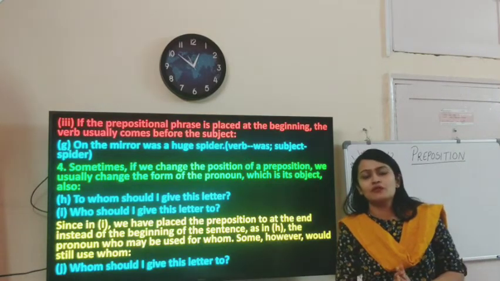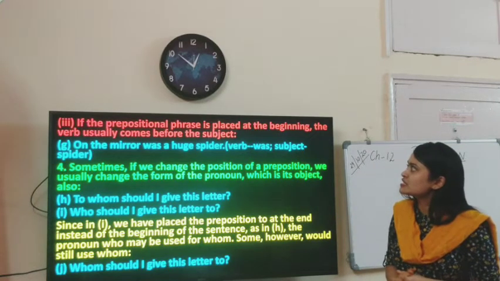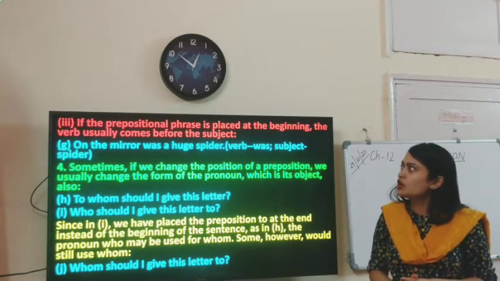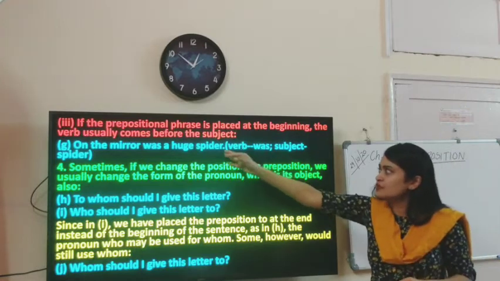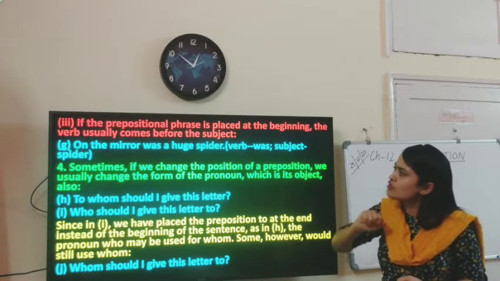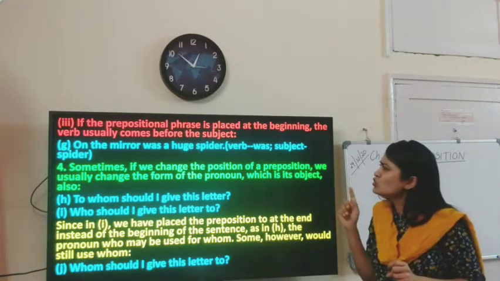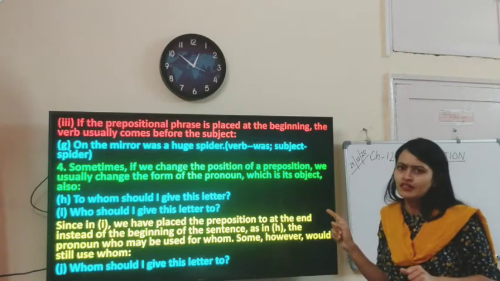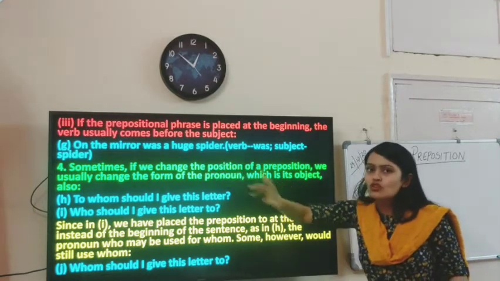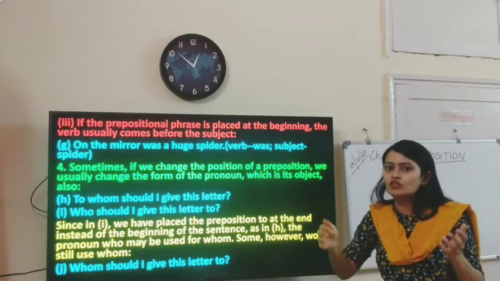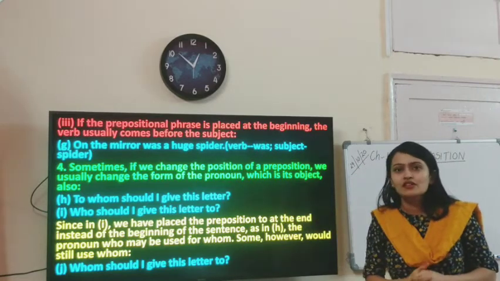Next scenario about the placement of preposition. If the prepositional phrase is placed at the beginning, the verb usually comes before the subject. Okay, let's study it with the help of this example. On the mirror was a huge spider. So ideally, if I have to say, a huge spider was on the mirror, right? So what would be the subject? A huge spider was on the mirror. Was is the verb, on the mirror being the prepositional phrase, and huge spider being the subject.